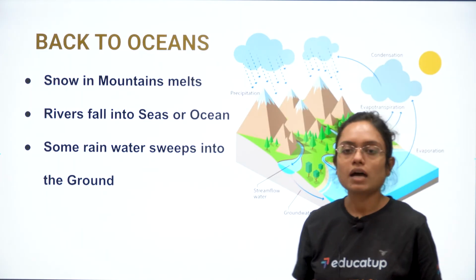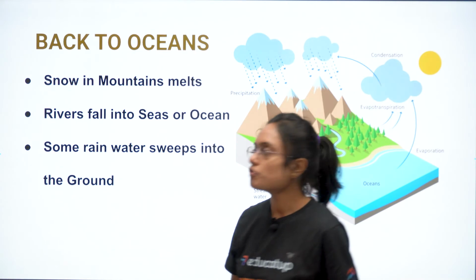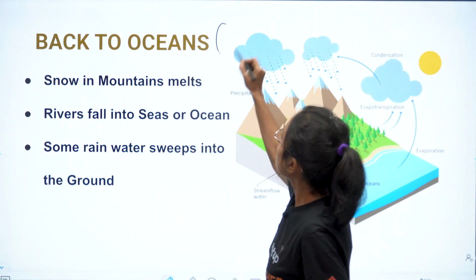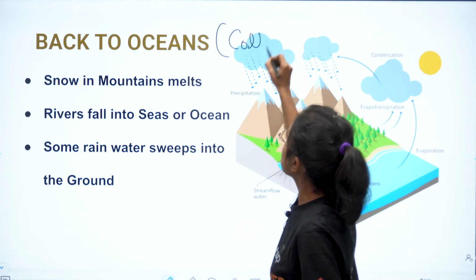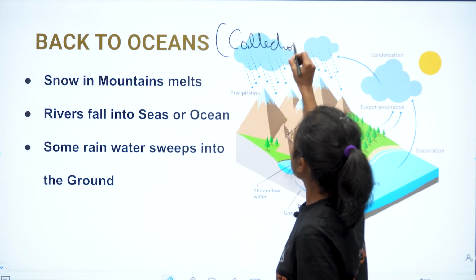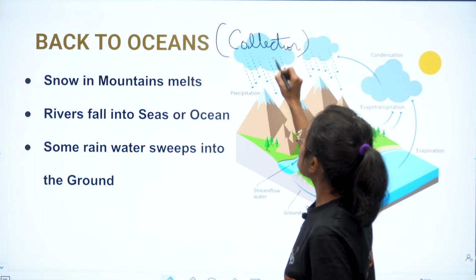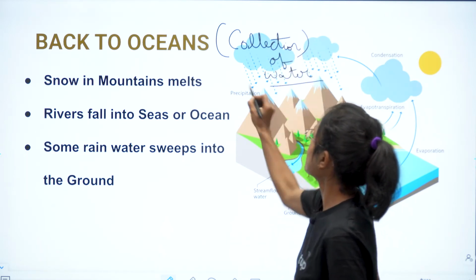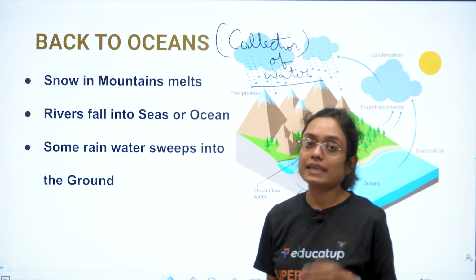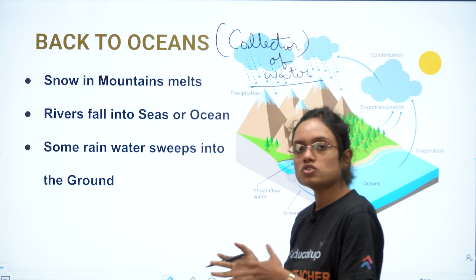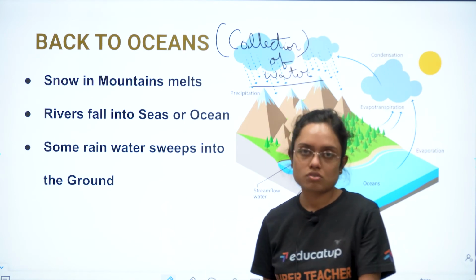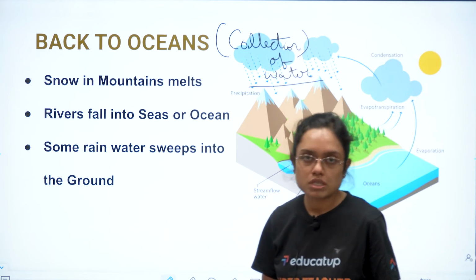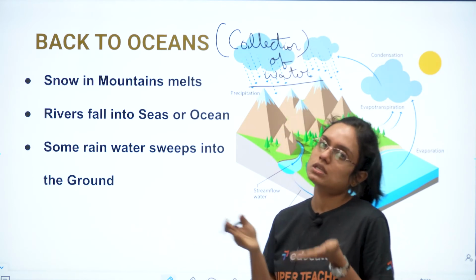Let's move ahead. Now back to oceans. This is your fourth step of water cycle, children, which is actually we call collection. That is collection of water. Now how this water is again collected and reaches water sources. Snow in mountains melts, then river falls into seas and oceans, and even some rainwater seeps into the ground.